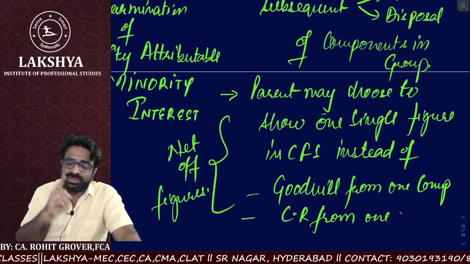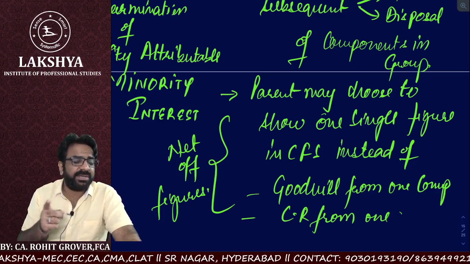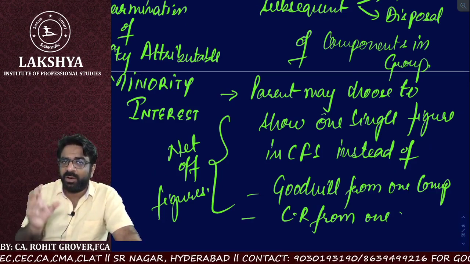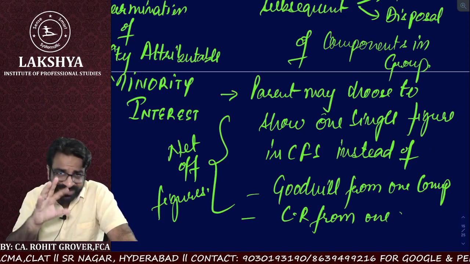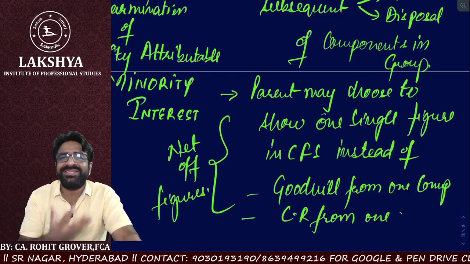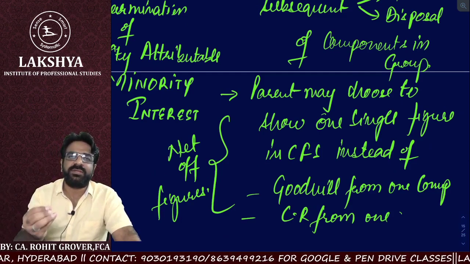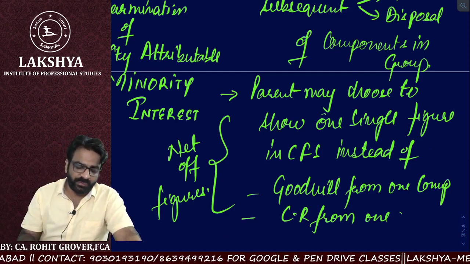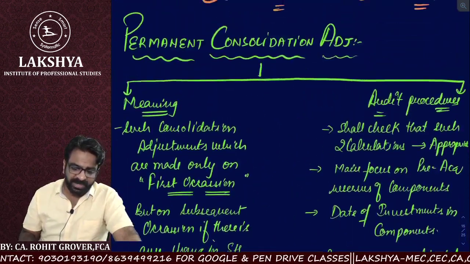You also have to ensure that the parent may sometimes choose to give a net figure of the goodwill and capital reserve. That is all required to be seen by the auditor while checking which adjustments? Permanent consolidation adjustments.